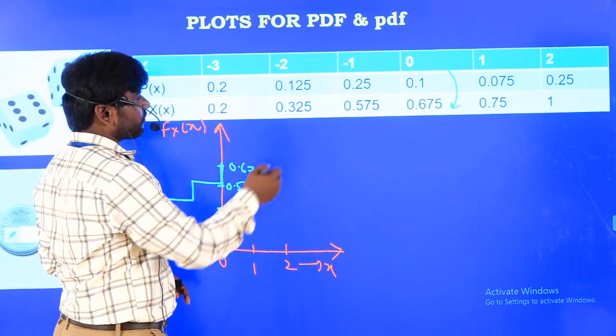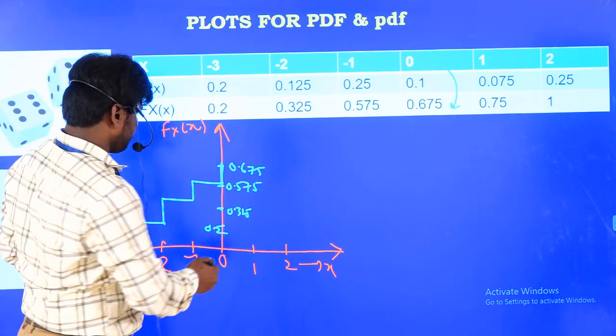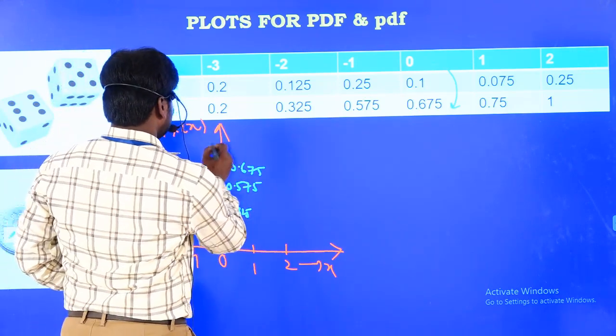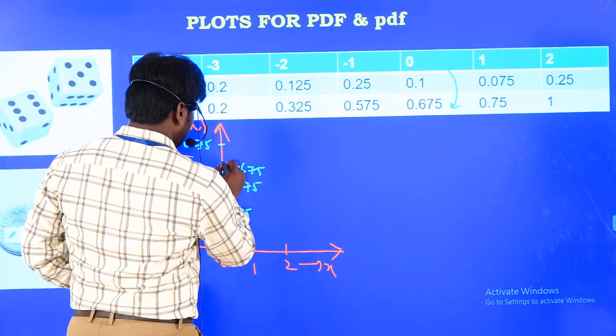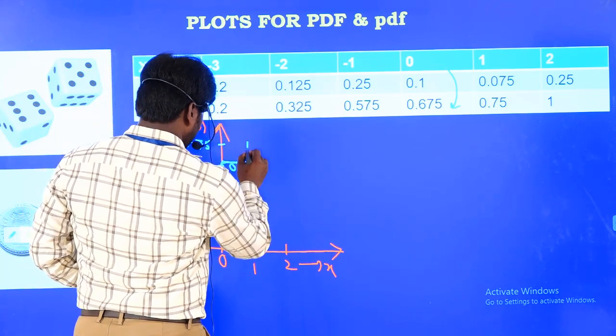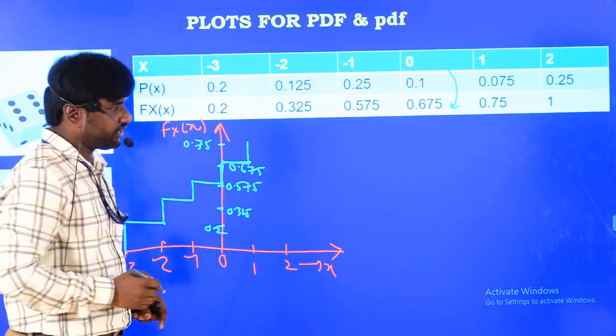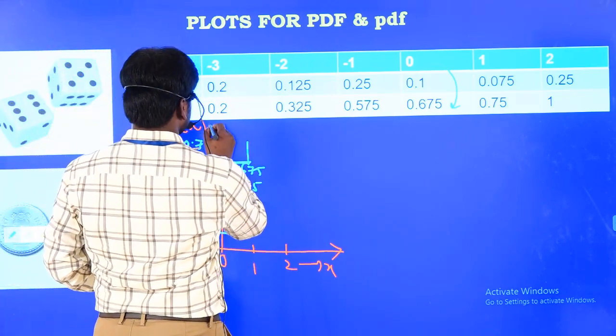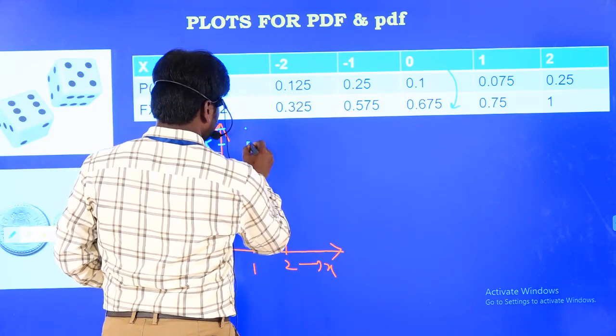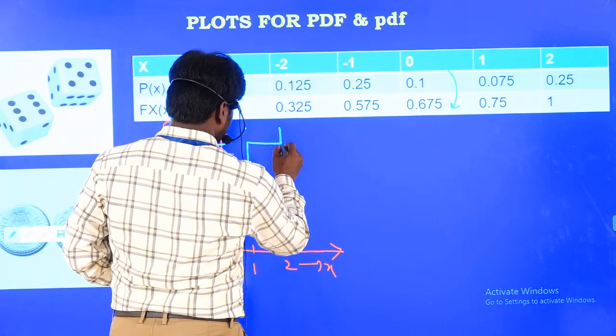Now what is the value at 1? 0.75. So the value continues up to 1 and reaches 0.75. What is the value at 2? It becomes 1; it reaches 1 at 2.